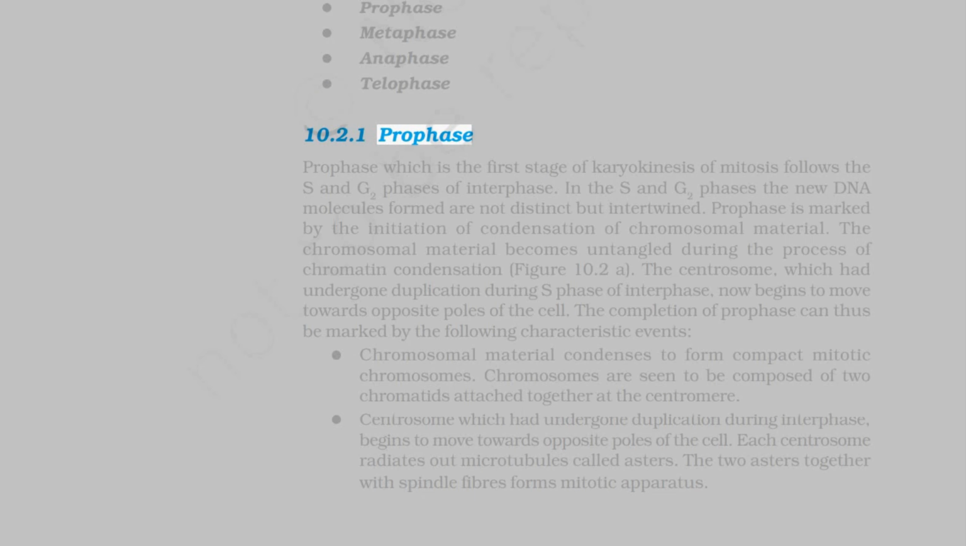10.2.1 Prophase. Prophase, which is the first stage of karyokinesis of mitosis, follows the S and G2 phases of interphase. In the S and G2 phases, the new DNA molecules formed are not distinct but intertwined. Prophase is marked by the initiation of condensation of chromosomal material. The chromosomal material becomes untangled during the process of chromatin condensation, figure 10.2a.